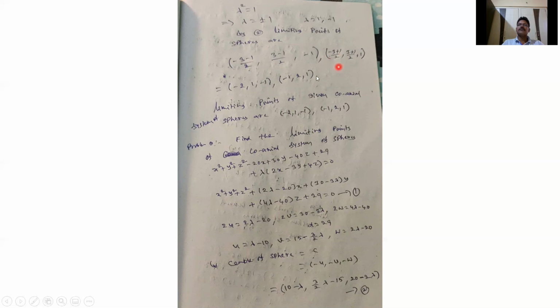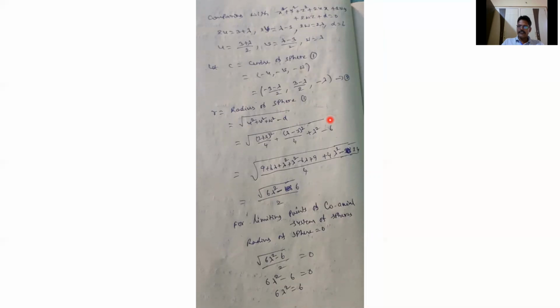Minus 3 plus 1 by 2, minus 1. So here minus 3 plus 1 is minus 2 by 2, minus 1. Here 3 plus 1 is 4, 4 by 2 is 2, 1. So the limiting points of the given coaxial system are the centers of the point spheres. The centers here are minus 2, 1, minus 1, and minus 1. So the limiting points of the given coaxial system of spheres are minus 2, 1, minus 1.